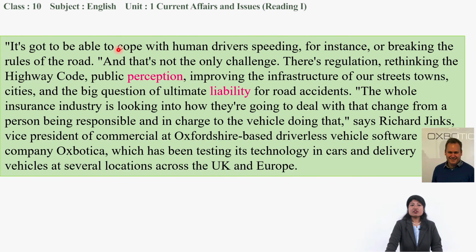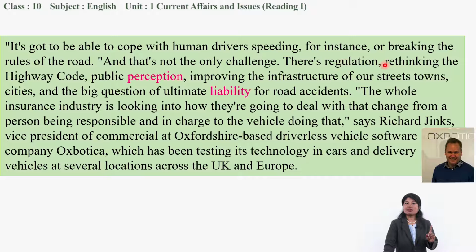It's got to be able to cope with human drivers speeding. So human driver speed could be different, right? So it should match with it. For instance, or breaking the rules of the road. So human drivers, they might break the rules. And that's not the only challenge. These are the challenges for the driverless car, and that is not the only one.